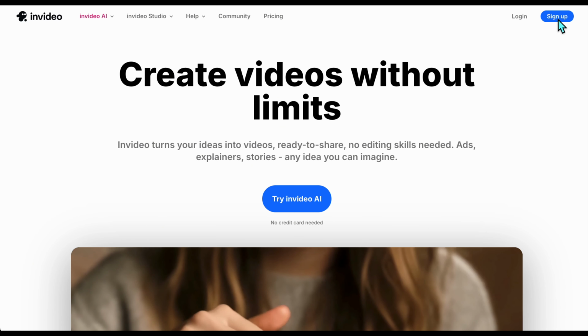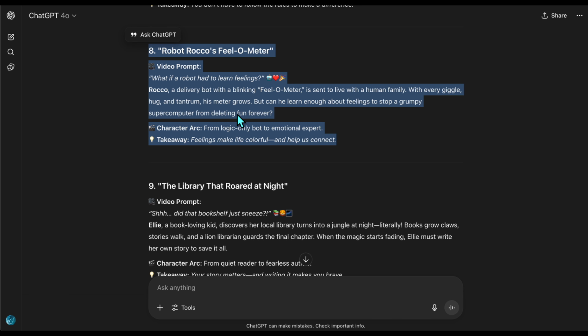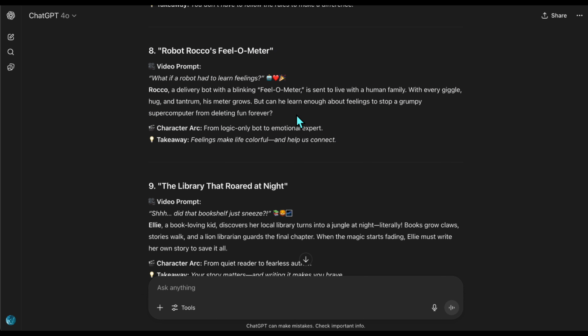First we sign up and log in to InVideo AI. Once we're in, a prompt box appears. If you prefer, without going to another screen, you can use InVideo AI through this prompt box. In the box, you can type a topic or a short description to generate a video. I'm going to use the robot story idea we liked earlier and paste it in here exactly as it is.